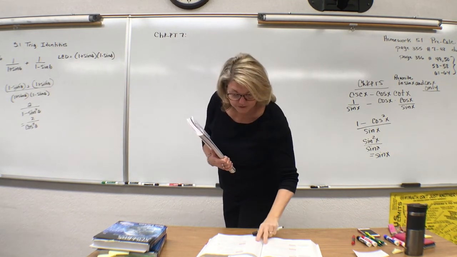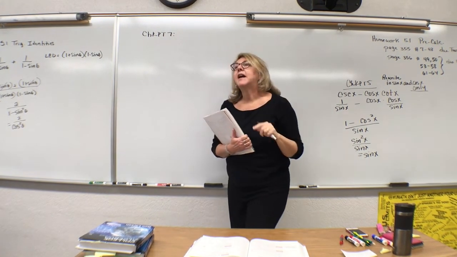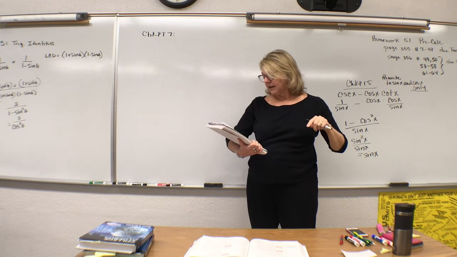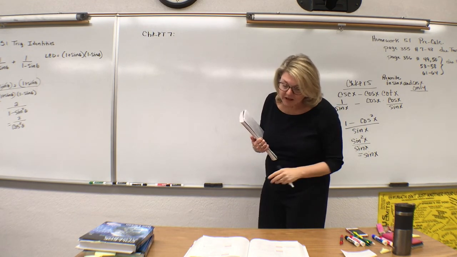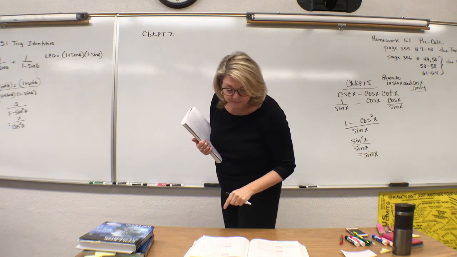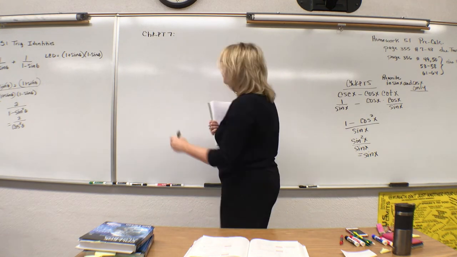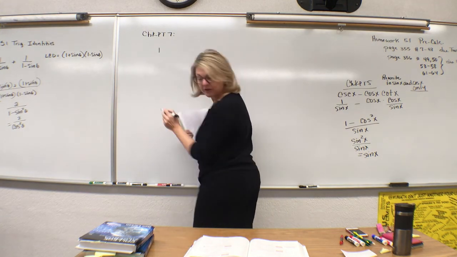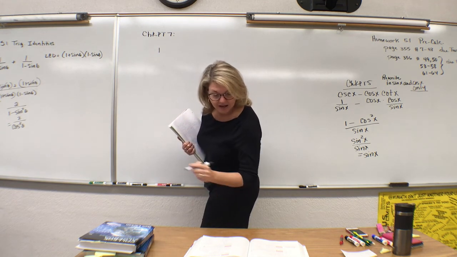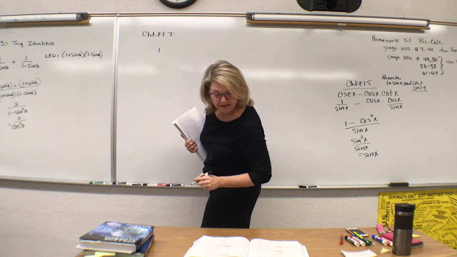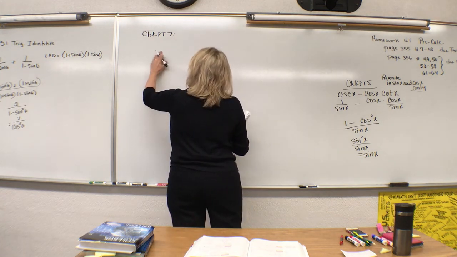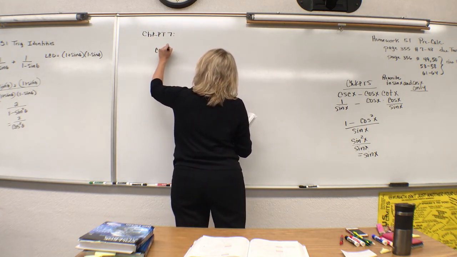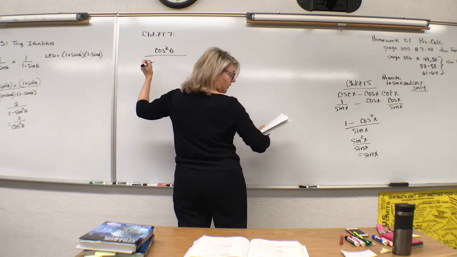In checkpoint number 7, it says to rewrite so that we are not in fractional form. Sometimes this is important. It says 1 over 1 plus sine x, 1 over sine x is the example 7. We're going to do the checkpoint. Cosine squared over